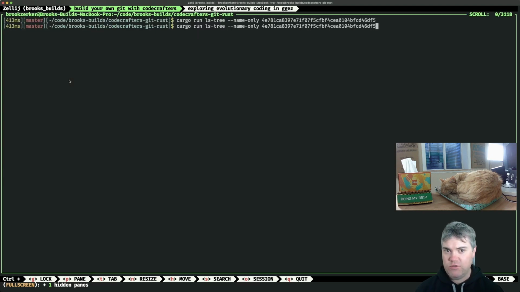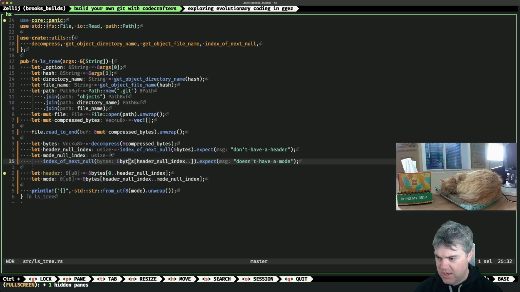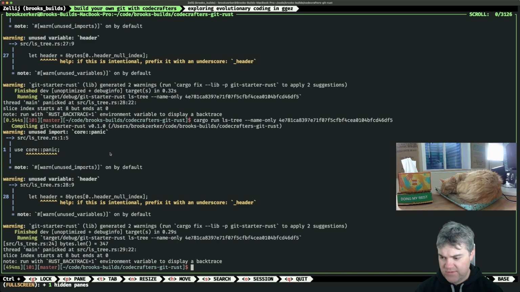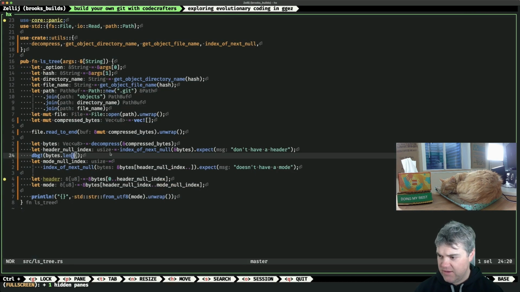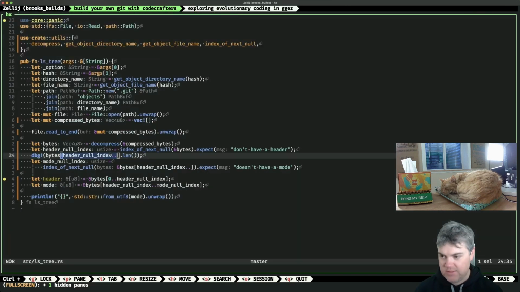Okay, so now we see, oh, it panicked. Slice index starts at 8 but ends at 0. So I'm trying to go from 8 to the end, but bytes, interesting. What's the length of bytes now? 347, okay. What's the length of bytes if I do this? 339? Wait, did it get bigger? No, it got smaller. Okay, it's got smaller by 8, which makes sense.